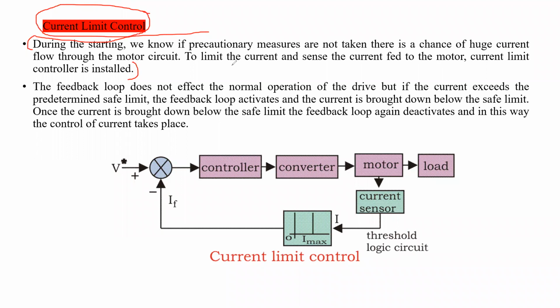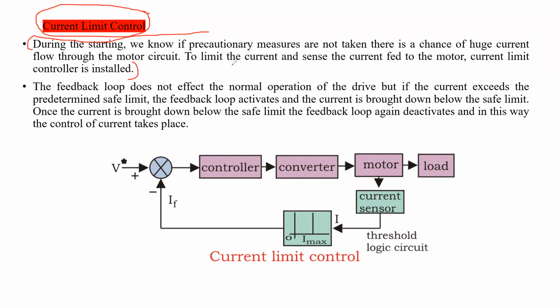If we are not taking some precautions, then what will happen? At sometimes, a huge current, that is, a high current, can flow through the motor circuit.